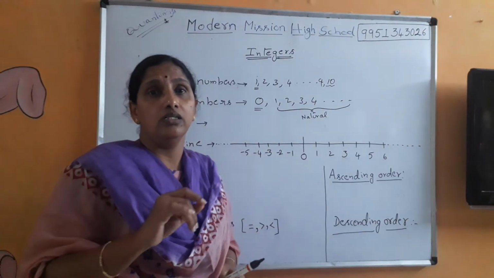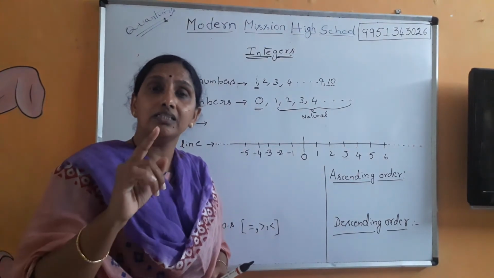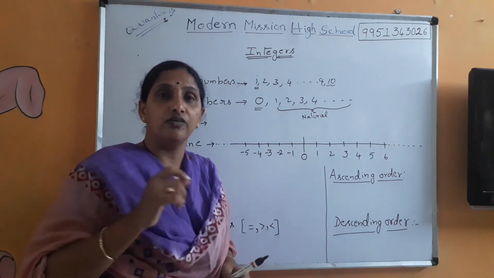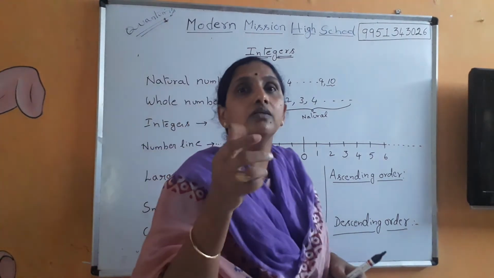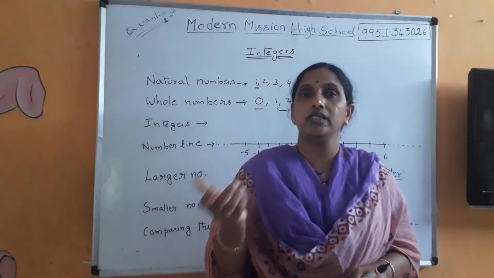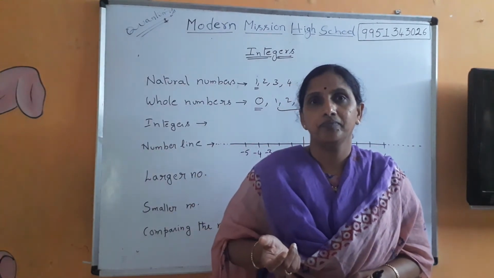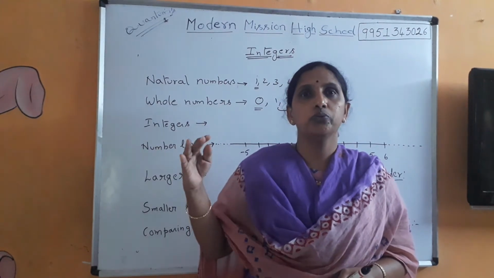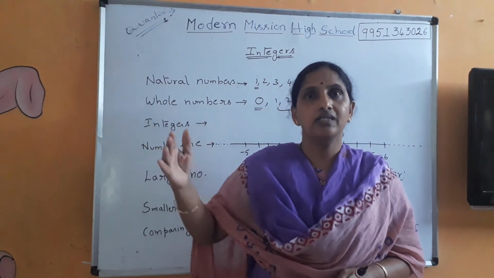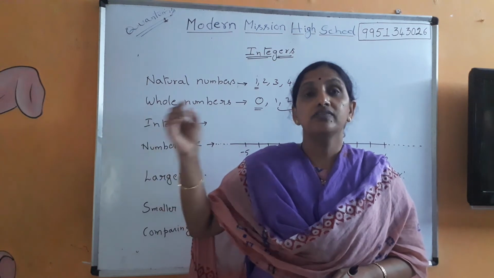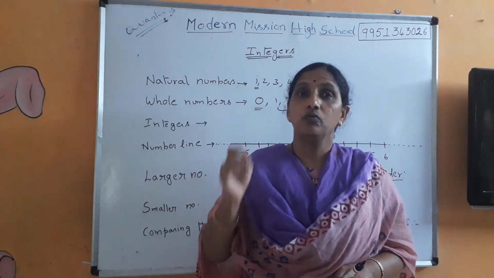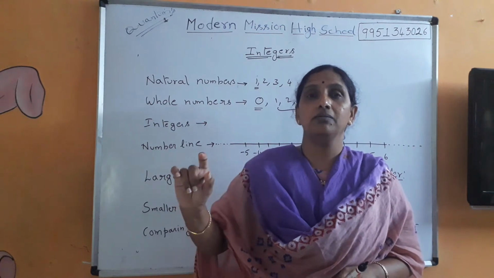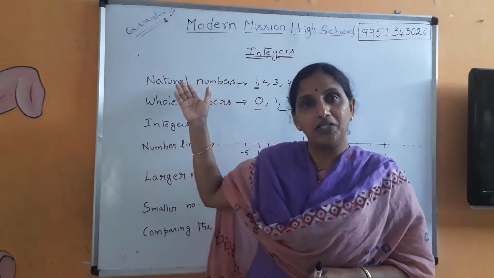A question can be asked something like this: what is the smallest one digit counting number? Now here, counting numbers means 0 can't be used for counting. We always start counting from 1, 2, 3, 4 and so on, right? So if the question is asked, what is the smallest one digit counting number? It is like natural numbers.